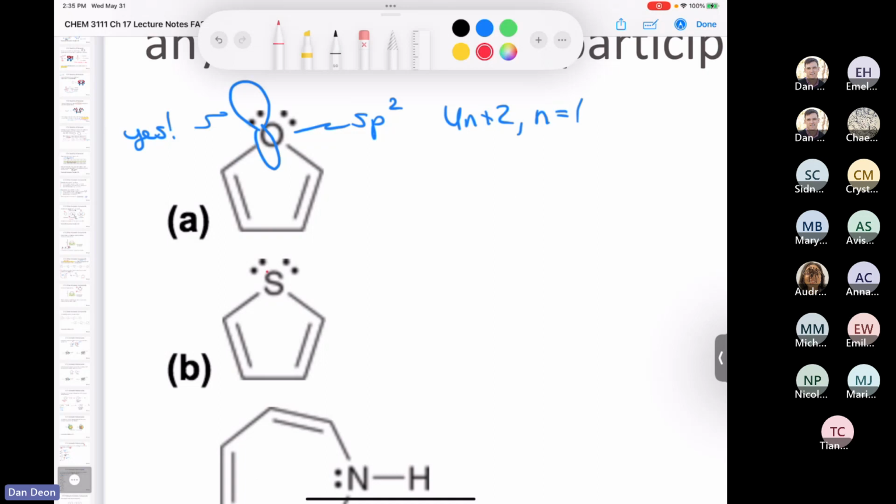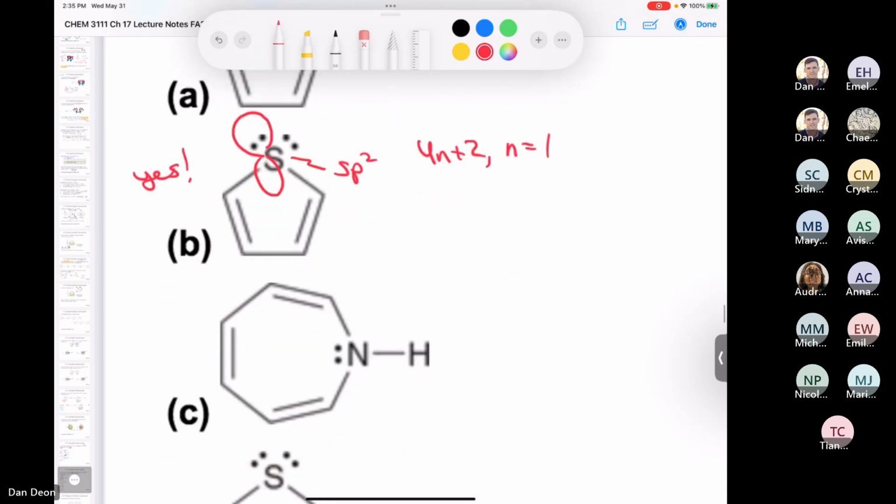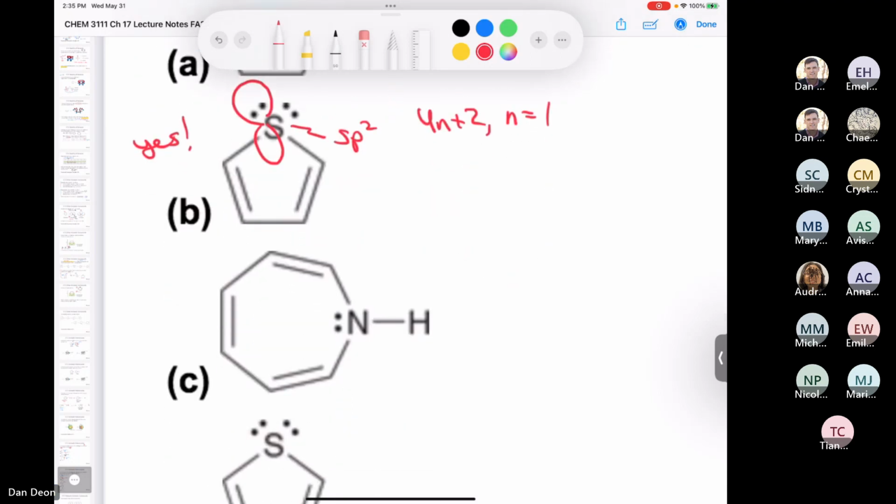If we imagine one of these lone pairs as being in a p orbital, would we have a continuously overlapping system of p orbitals? The answer is yes. Would it satisfy a Huckel number? The answer is yes. It would be 4n plus 2, where n is equal to 1. And so, yes, this lone pair is participating in aromaticity. Let's take a look at the next one.